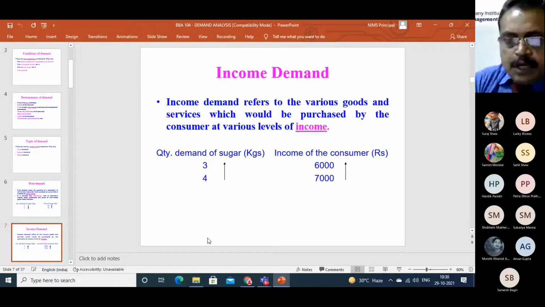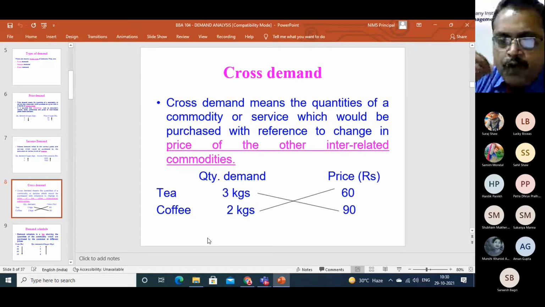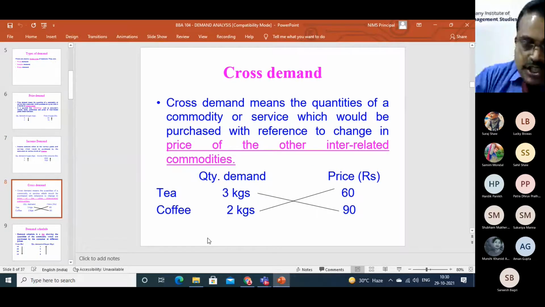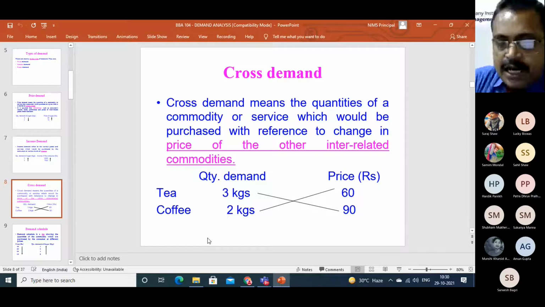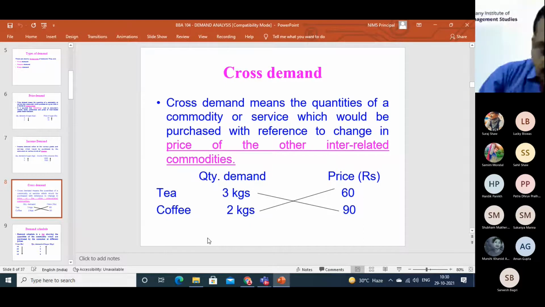Next, let's move to the cross demand. It is a little complicated, so you need to pay more attention here. Cross means you will find a cross relationship. Look at the diagram here, what I have shown. A cross relationship is maintained. This cross demand appears in case of interrelated commodities only.